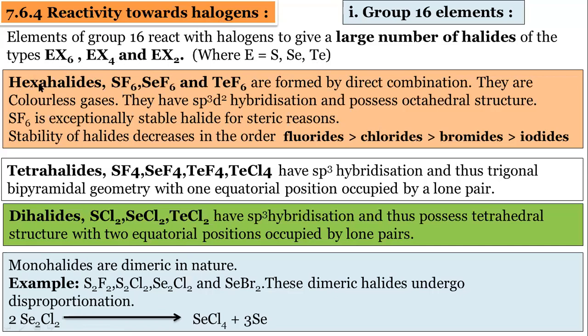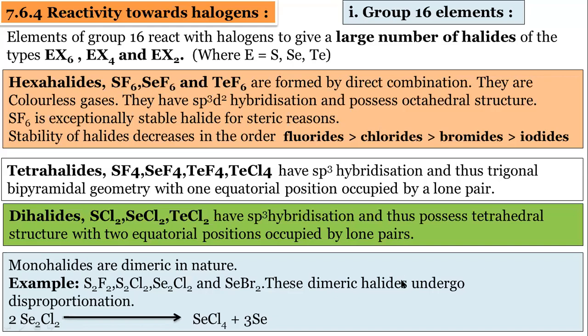First, we will discuss the hexahalides. Hexahalides means 6 halogens are there. So this is sulfur hexafluoride. This is selenium hexafluoride. This is tellurium hexafluoride. Tomorrow we will discuss this reactivity towards halogens.